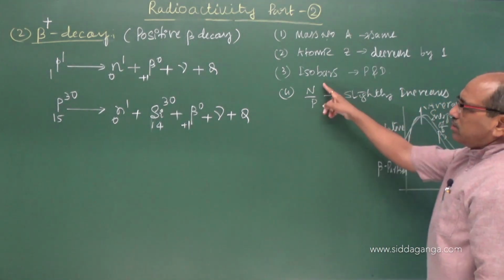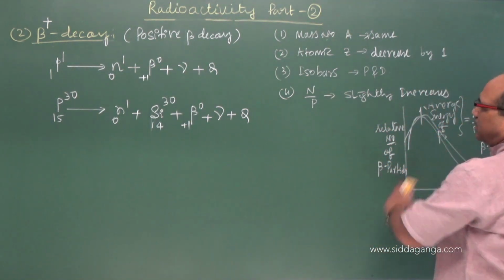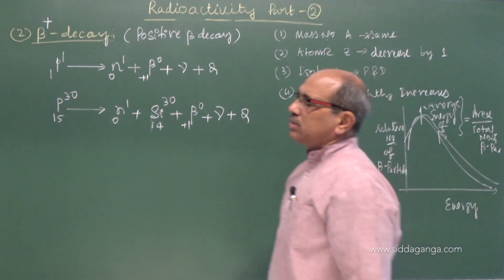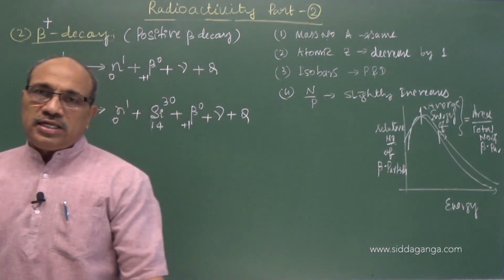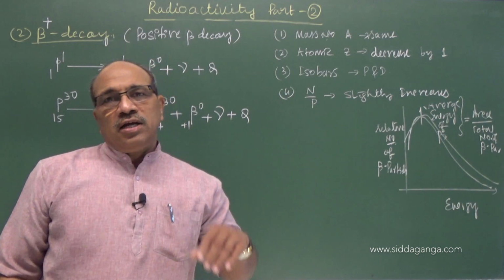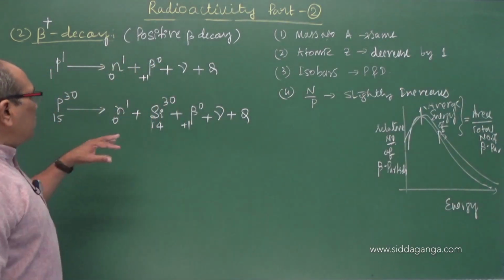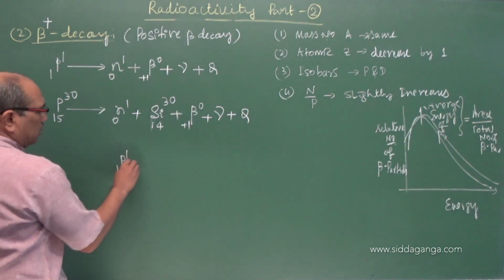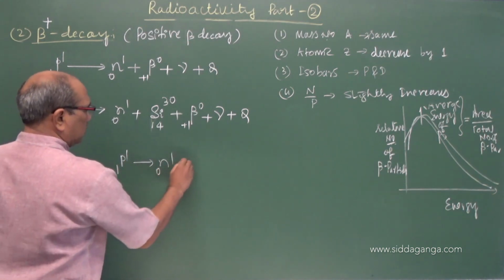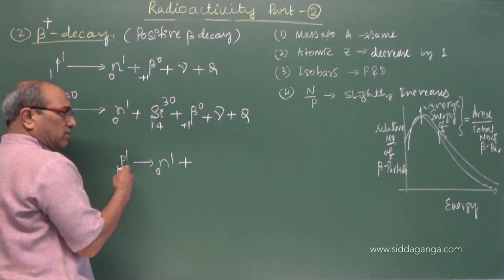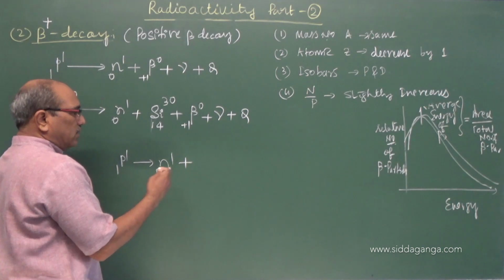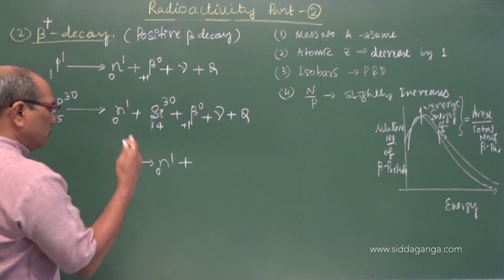Because neutron number increases and proton number decreases, there is a slight increase in that ratio in this case. That is about beta decay, positive decay and negative decay. Remember this, more importantly, both for board and entrance exams. Under beta decay we take two types.